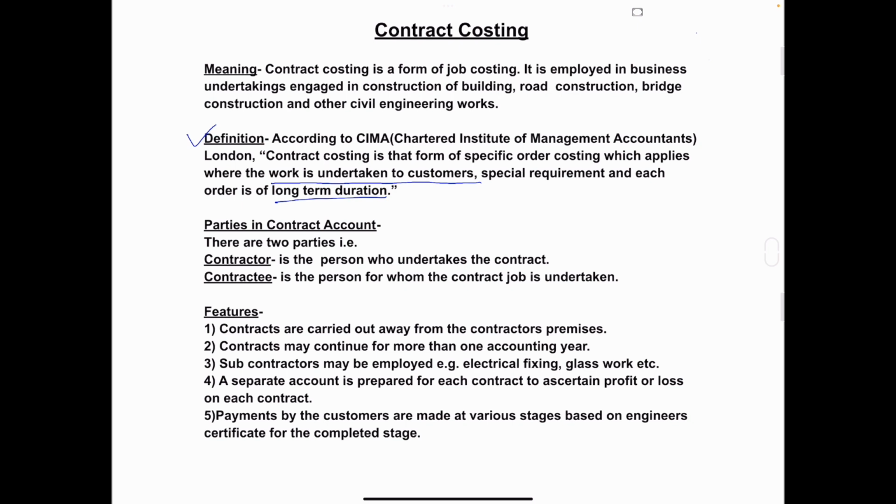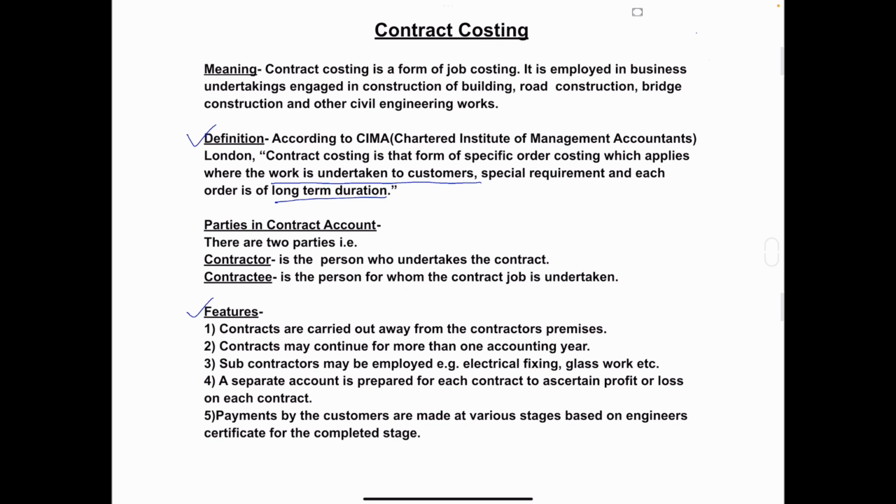Next is features of contract costing. Number one, contracts are carried out away from the contractor's premises. The contract's work is carried out at the site of the construction and not at the premises of the contractor or the contractor's office. Second, contracts may continue for more than one accounting year, as they are undertaking the contract of dam, bridges, road, etc. The duration of the contract is more than 1 year.